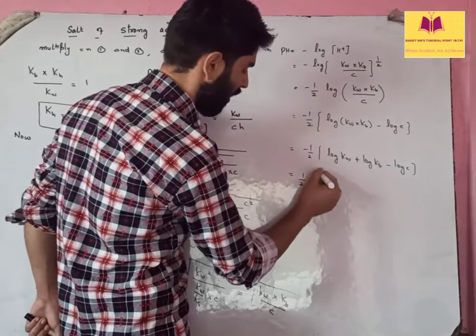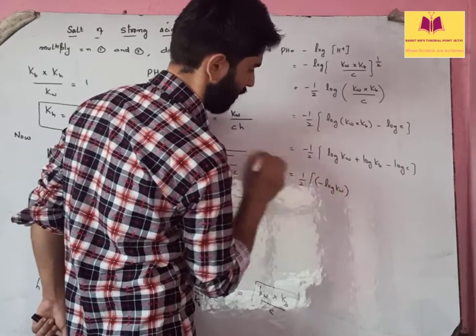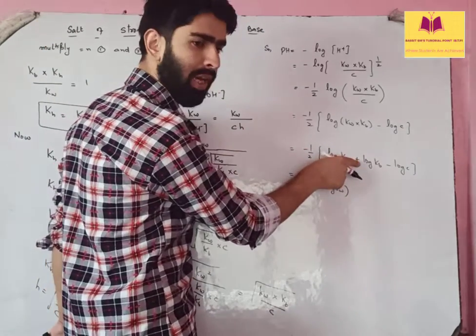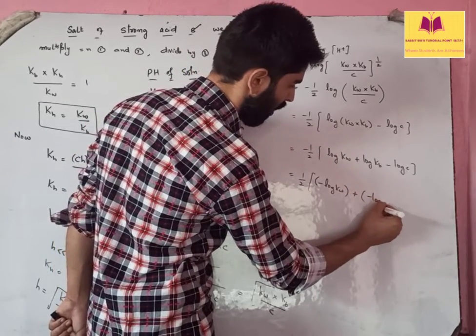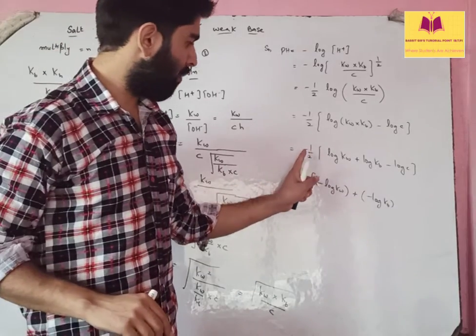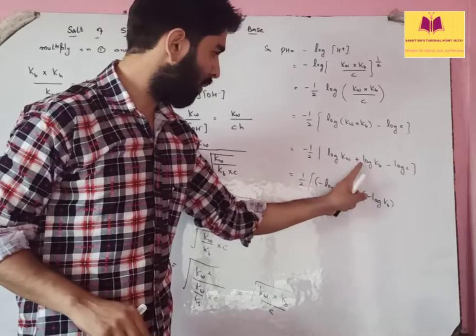Taking minus inside, this will be minus log of Kw, the first term. Is that clear? Second term, minus and plus, it will become minus log Kb. It will be the same. Minus and minus, what we are obtaining: plus, minus, minus.